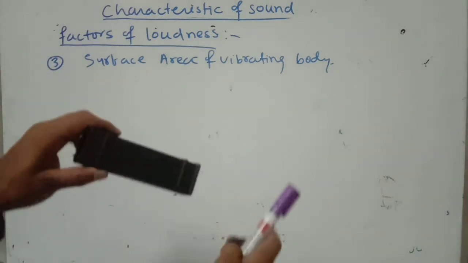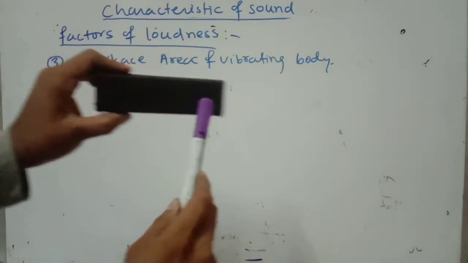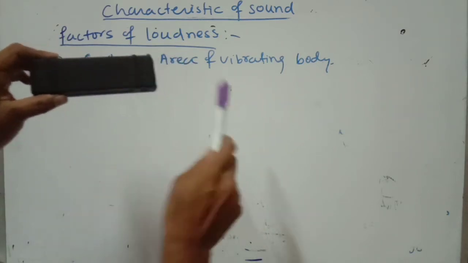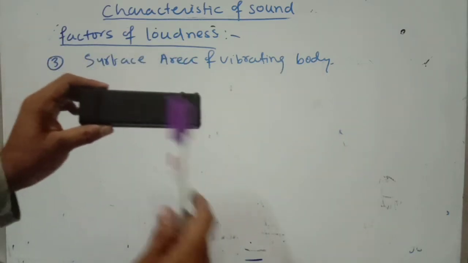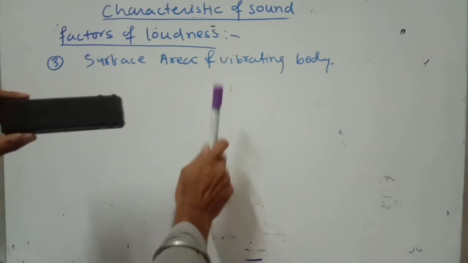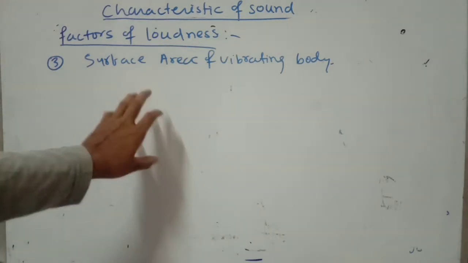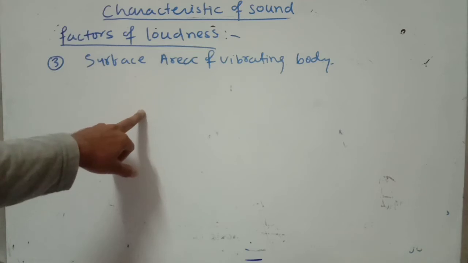So let me consider two surfaces. Let's say this is the duster and this is a board. The duster's area is obviously less than the board's surface area. If you strike this one and this one here, which one produces more loudness? Obviously this one produces more loudness.